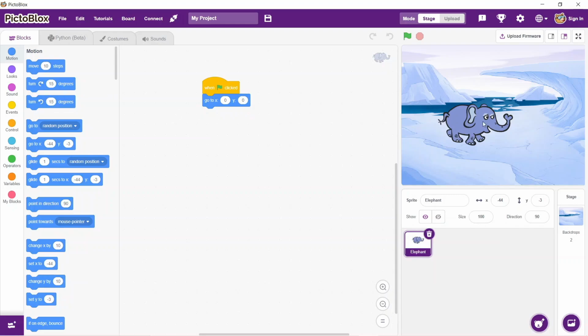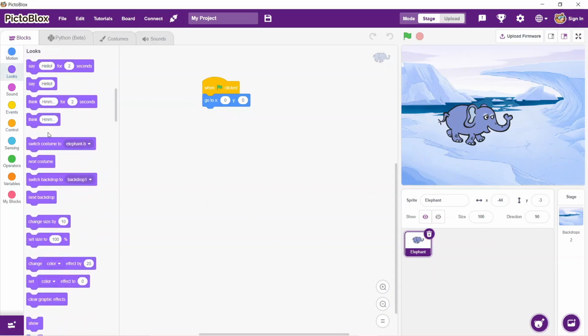And because it's going to increase and decrease the size, so we will go to the looks category and say that every time we begin this activity, it should set the size to the normal. So this instruction will be used for that, set size to 100%.